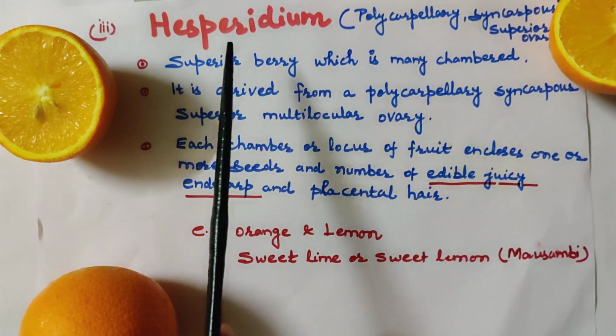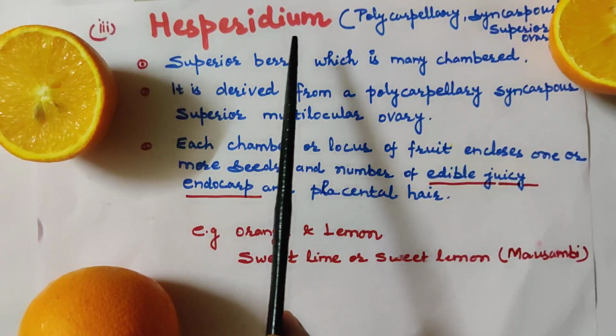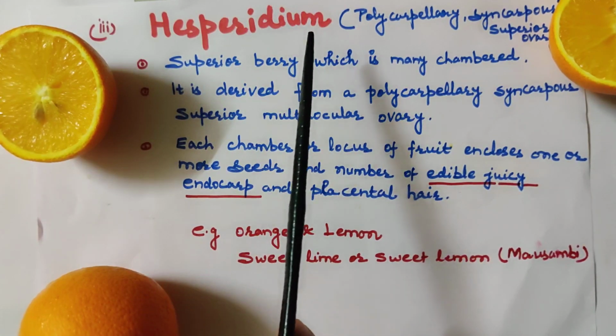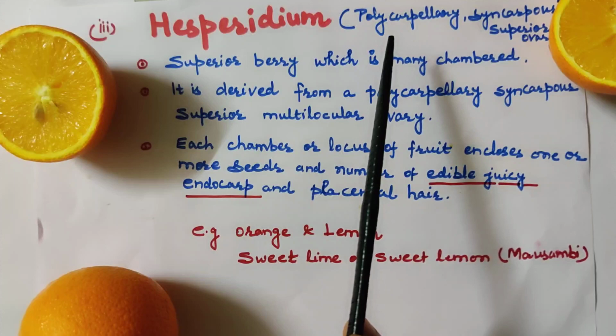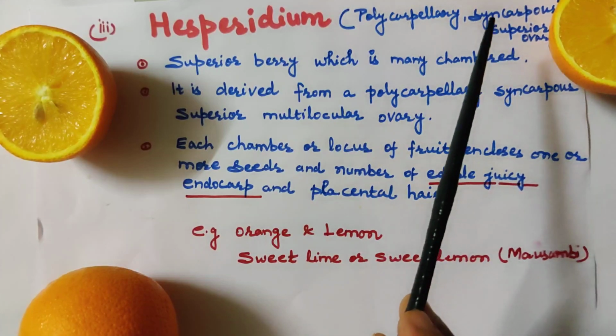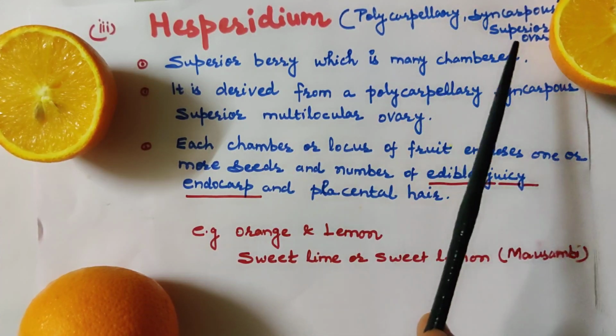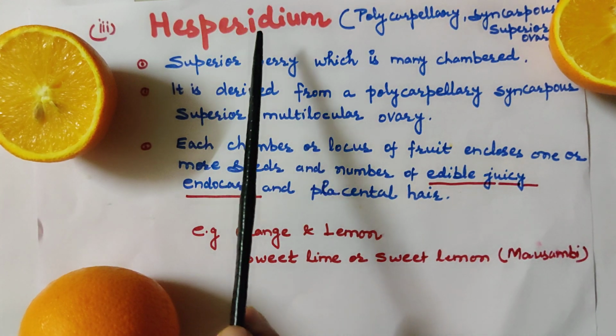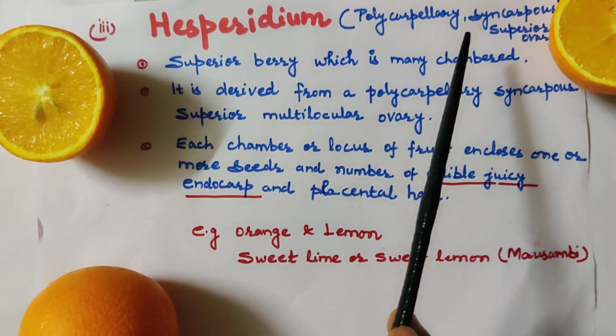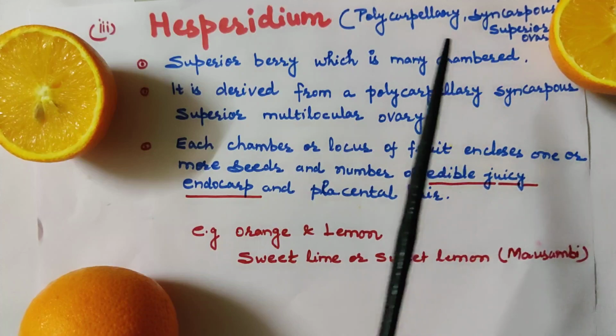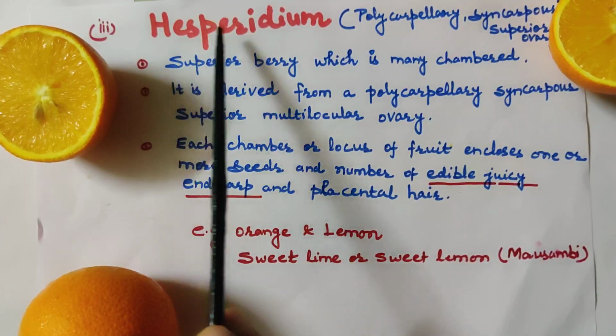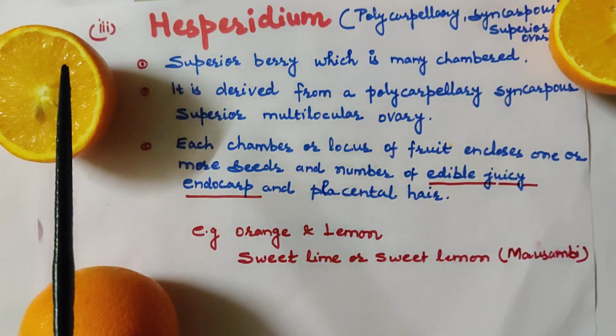The third type of special berries is Hesperidium. Hesperidium is also formed from a polycarpellary, that is many carpels, syncarpous, with carpels fused and a superior ovary. So these fruits develop from a polycarpellary syncarpous superior ovary, and these are superior berries which have many chambers.